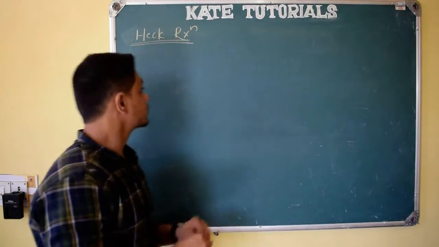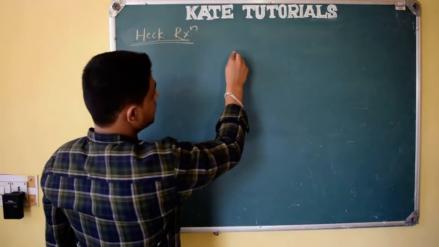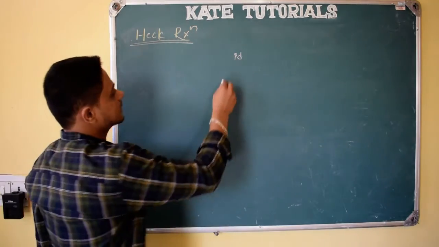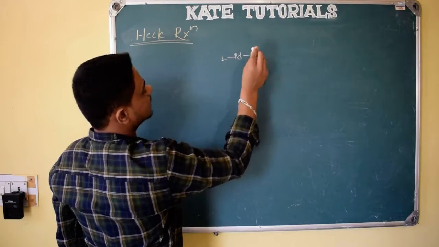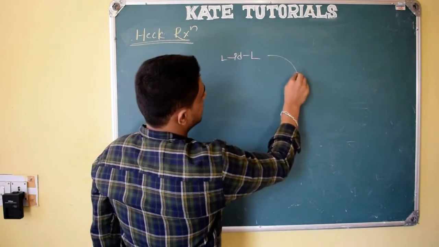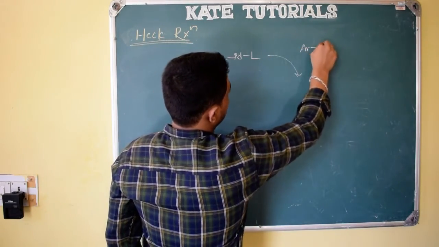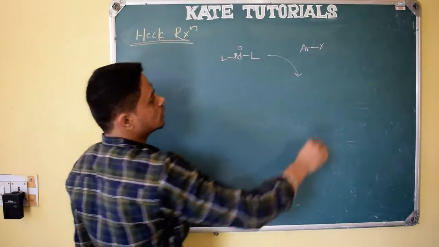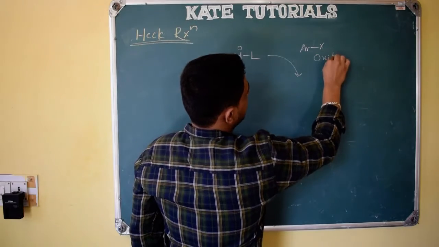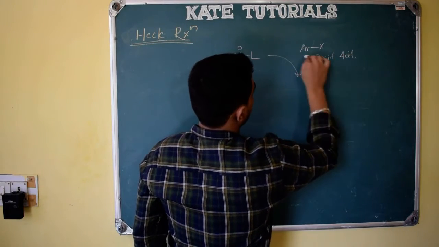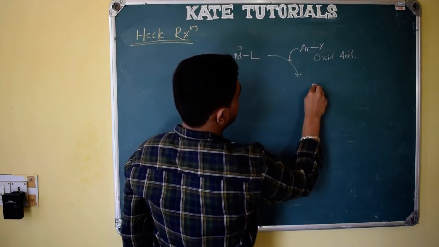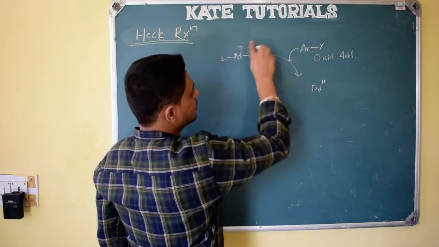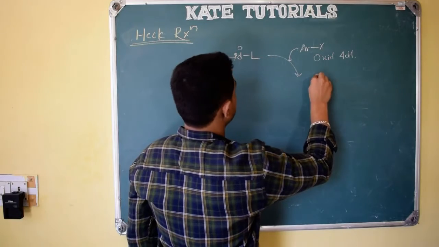Right? So see the mechanism. Palladium. I told you palladium can be dicoordinate, tricoordinate, tetracoordinate. Let us see palladium attached to 2 ligands. It is dicoordinate. And the next step is ArX we are adding, right? So it will insert. So here palladium oxidation state is 0. So it is an oxidative addition step. What happens? Palladium goes from 0 oxidation state to +2 oxidation state. So a 2 unit increase in the oxidation state of palladium.